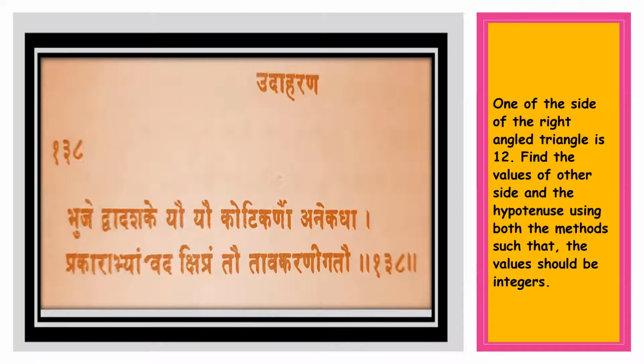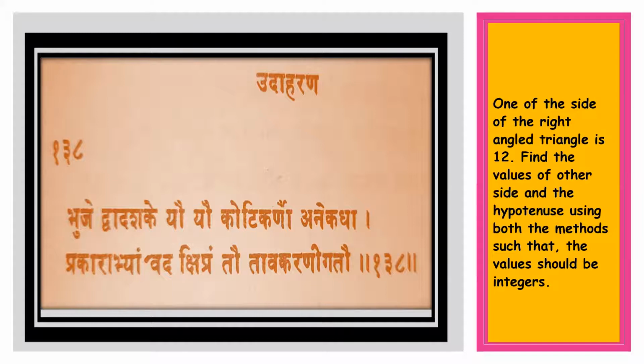Bhuje dvadashake yav kotikarno anekada prakarabhyam vadakshipram tau tavakarni gatau. So he is asking a question. Now Bhuje dvadashake, dvadasha is 12. So one of the sides of the right angle triangle is 12. Find the values of the other side and the hypotenuse.